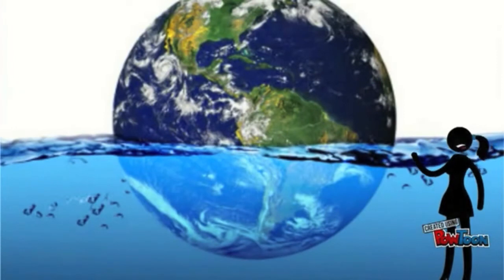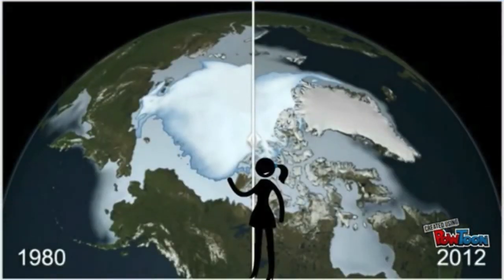Many things have happened since the ice caps started melting. Sea level rises by melting the ice caps, which is fresh water, which decreases the salt in the salt water. And it also floods the land because there's too much water. Weather patterns have changed. Temperatures are getting warmer because of global warming. Look at this diagram. How much ice there was in 1980 and how much ice there was in 2012. The ice has decreased rapidly.